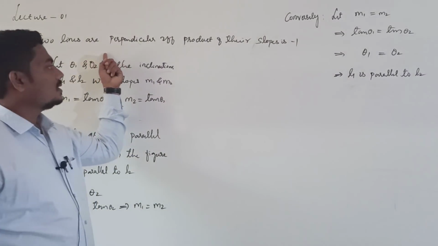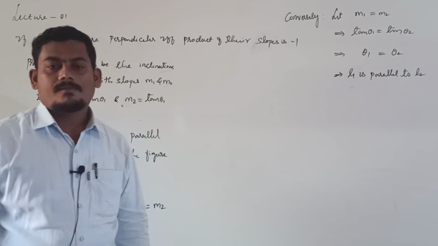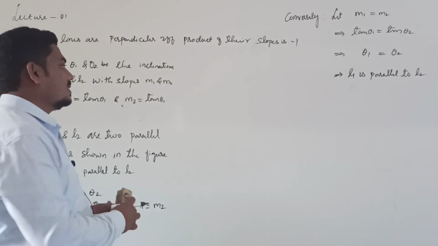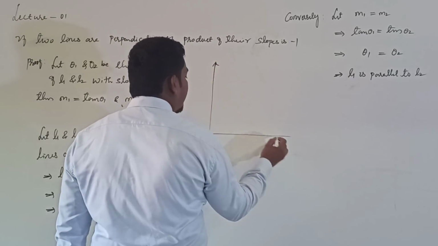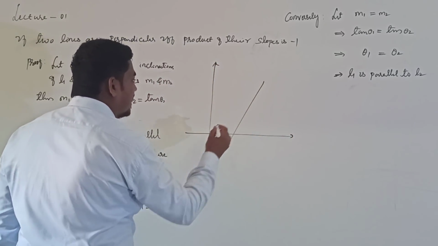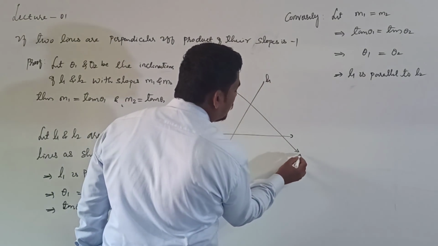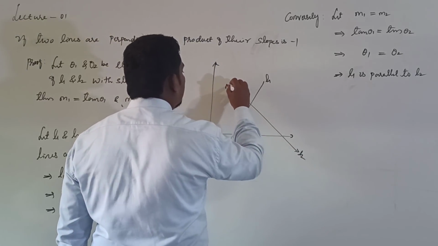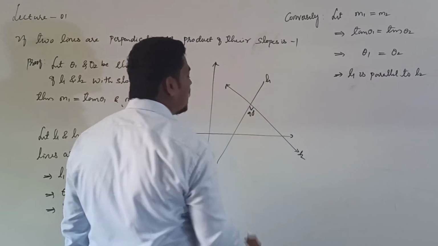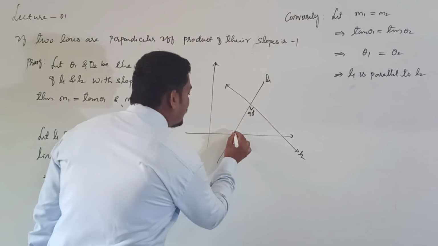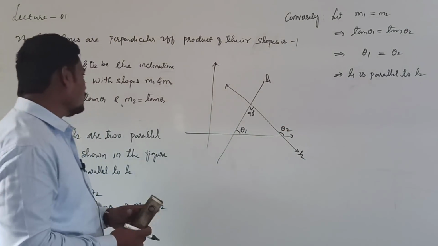We will prove this condition, right? How is the product of slopes equal to -1 if two lines are perpendicular? Simply consider a 2D plane and consider two perpendicular lines. One is the line L1 and one more line which is perpendicular to line 1. Clearly, perpendicular means the angle between the given two lines is 90 degrees, and the inclination of the first line is taken as theta 1 and the inclination of the second line is theta 2.